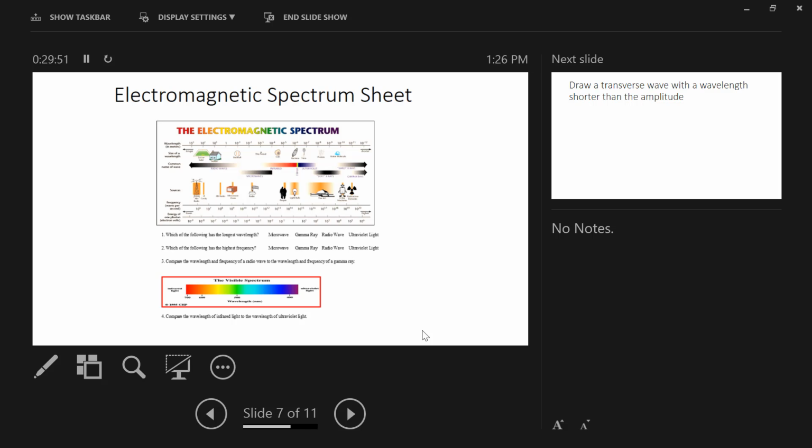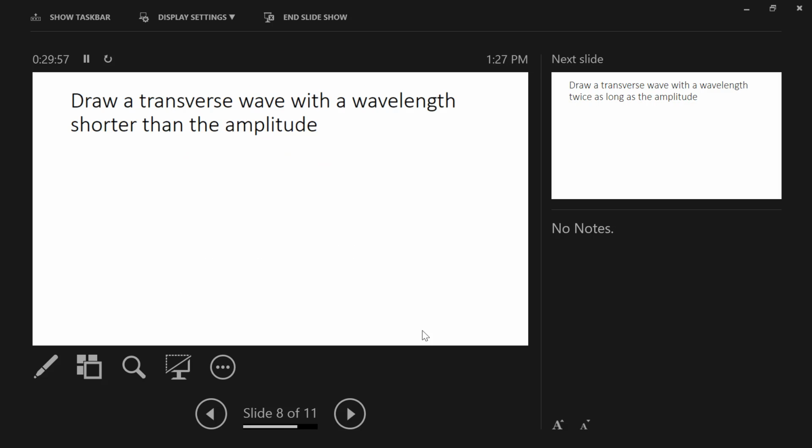And again, they're not really math problems. They're just things I want you to do as you practice and continue to work on this foundation. So I'd like for you to take about a minute or so working with those around you, and I'd actually like you to do this. Go ahead and in your notes, draw a transverse wave with a wavelength shorter than the amplitude. So the wavelength is actually smaller than the displacement. Okay? Take about a minute. If you want to get some help from those around you, feel free to do so. If you don't want to get help from those around you, feel free to not get help from those around you.